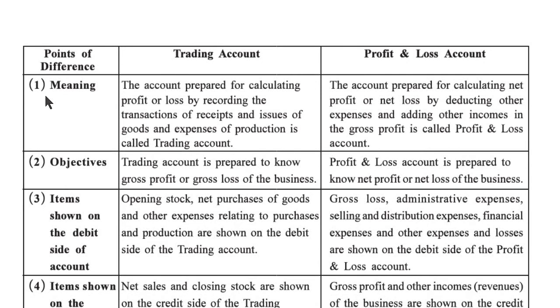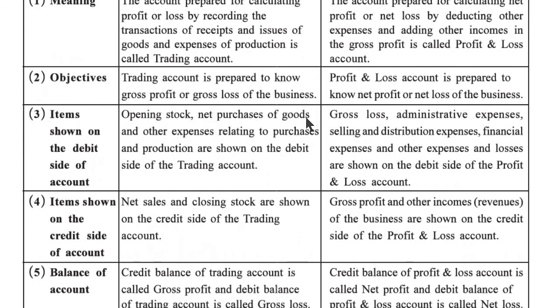Differences: meaning. The account prepared for calculating profit or loss by recording the transactions of a receipt and issue of goods and expenses of production is called trading account. Profit and loss account: the account prepared for calculating net profit or net loss by deducting other expenses and adding other incomes in the gross profit is called profit and loss account.